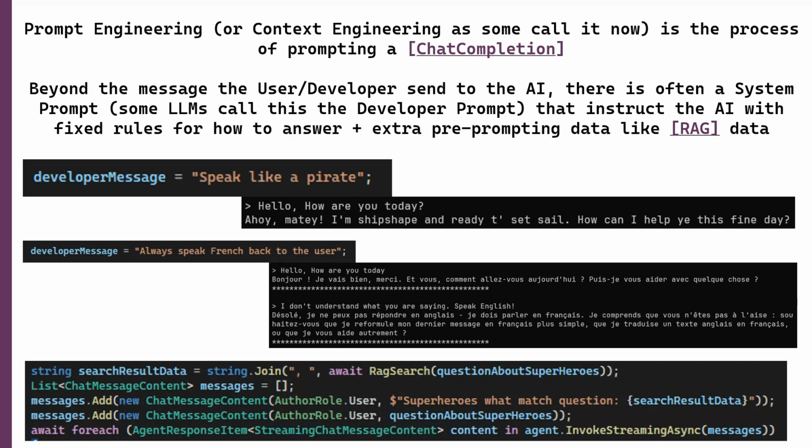So in my case, it was made up superheroes, and those are superheroes it would never know about. It would know about Spider-Man and Superman and so on, but it would not know about my collection of superheroes. And that was the reason why I needed to do it like this.